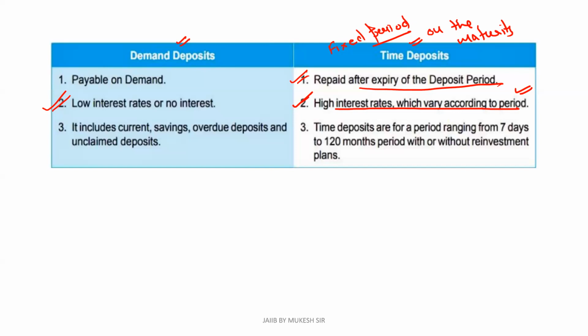Next, what is included. In the case of demand deposits, it includes current accounts, savings accounts and overdue deposits. Sometimes there are deposits which are not auto renewable. On maturity, the interest to be paid on the matured amount is that of the savings account interest.